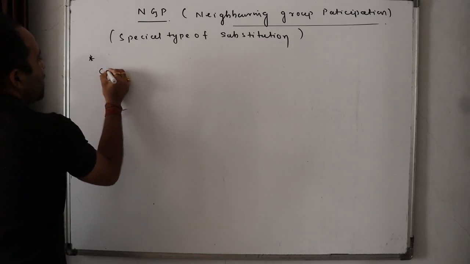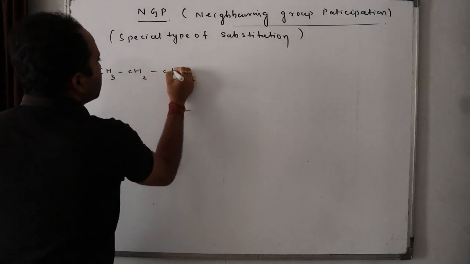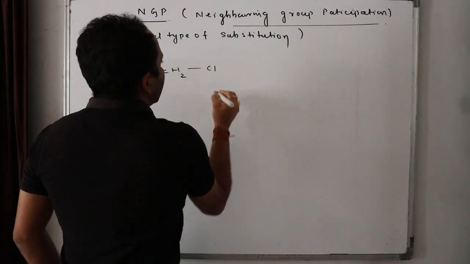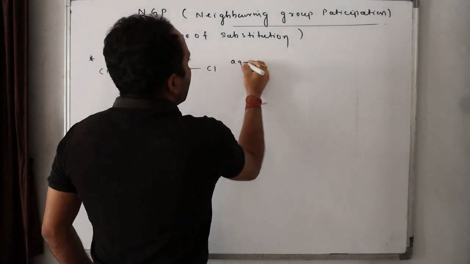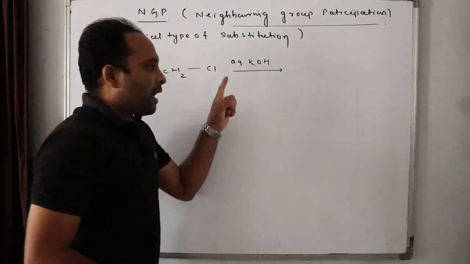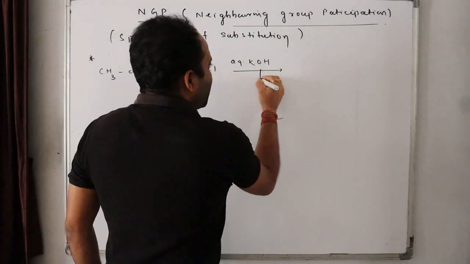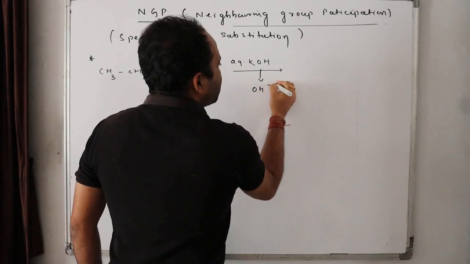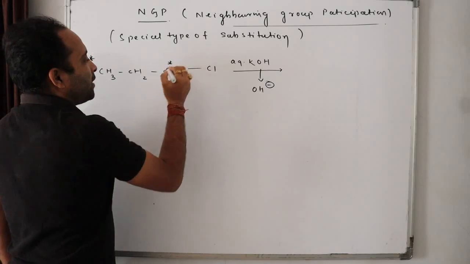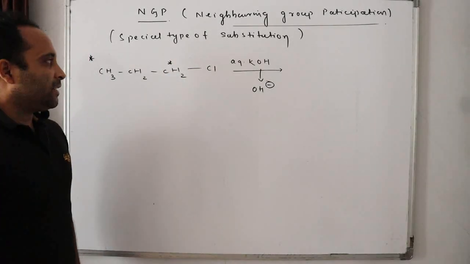If I have CH3, CH2, CH2, Cl and treat it with aqueous KOH. Do you know what aqueous KOH does? I told you in substitution reactions, it will provide a nucleophile, OH minus. And if I make this carbon C14, the star represents that the carbon is C14.